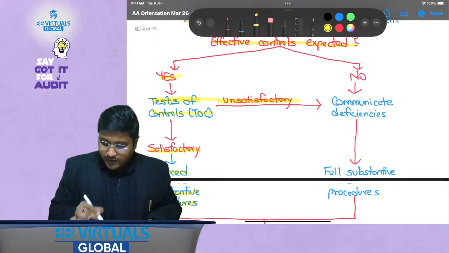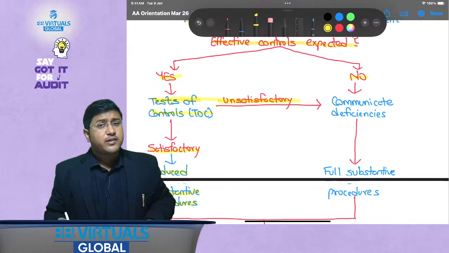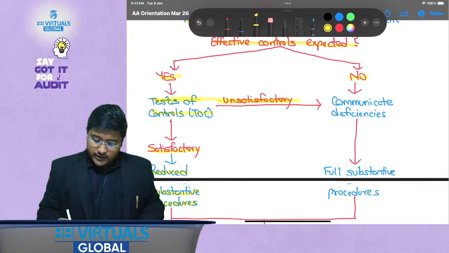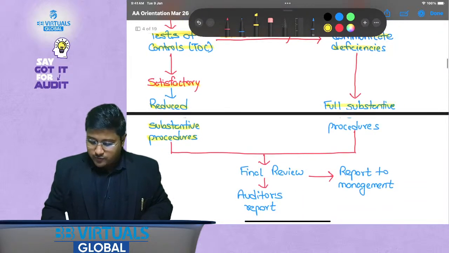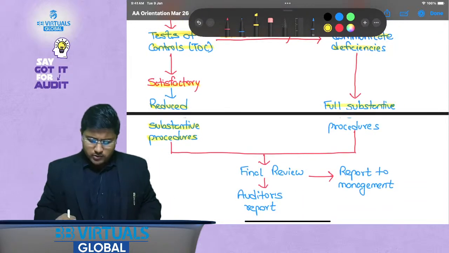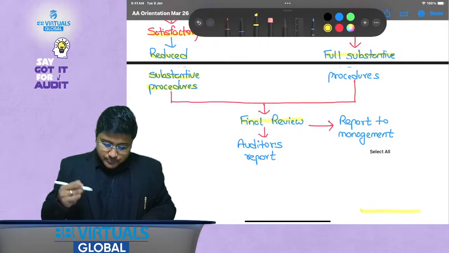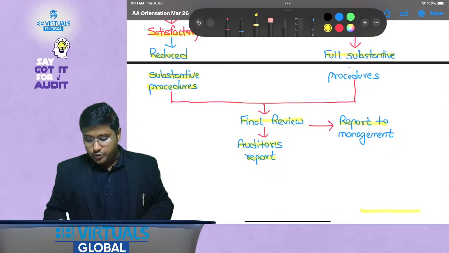What if the test of controls is unsatisfactory, or control effectiveness is not expected, that is, the auditor does not expect that controls would be working effectively? Then communicate deficiencies to whom? To those charged with governance, and then you have to perform all the substantive, that is, all the normal procedures. Finally, you have to review the procedures, then frame your auditor's report, and if required, report to management also.